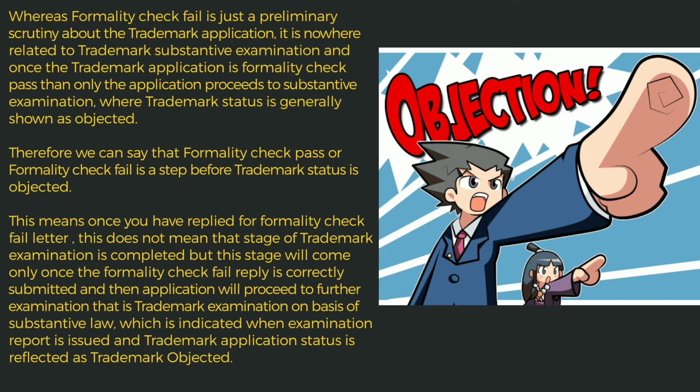Whereas formality check fail is just a preliminary scrutiny of the trademark application, it is nowhere related to trademark substantive examination. Once the trademark application is formality check pass, only then does the application proceed to substantive examination, where the trademark status is generally shown as objected. Therefore, we can say that formality check pass or formality check fail is a step before the trademark status is objected.